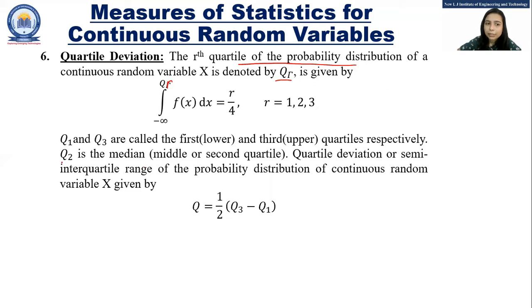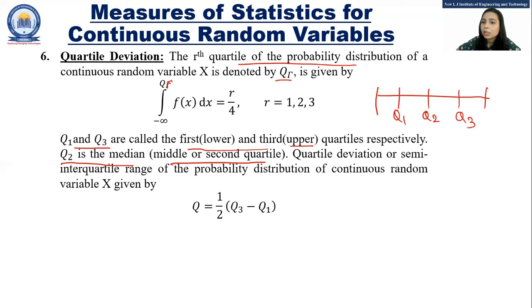Now, if we take r equals 1, that is q1, and if we take r equals 3, that is q3. So q1 and q3 are the first and the third quartile respectively. The first quartile is also known as the lower quartile, and the third quartile is also known as the upper quartile, where q2 is the median, or we can say the middle or the second quartile, because as we have discussed, this is q1, q2 and q3. So this q2 is nothing but the median. This we have already discussed during the discussion of the statistical measures for the discrete random variable.